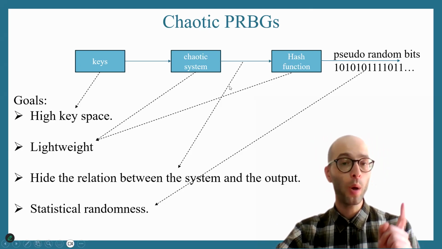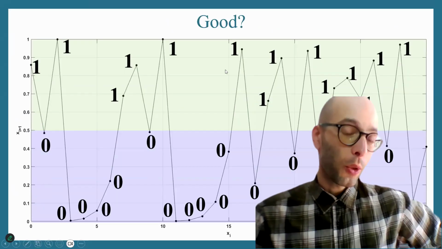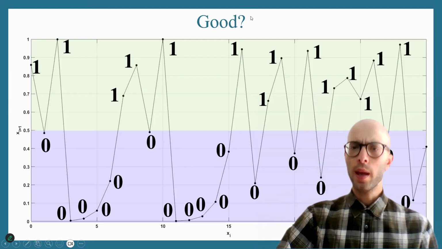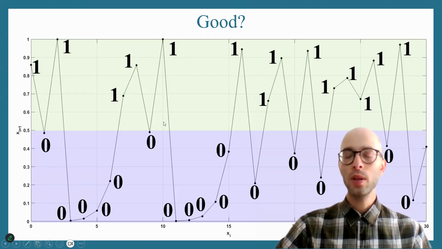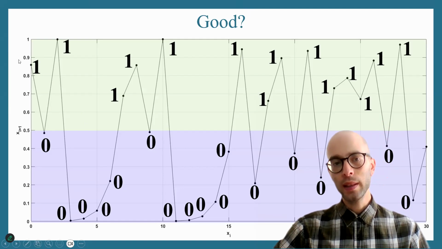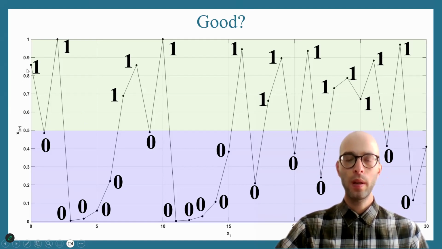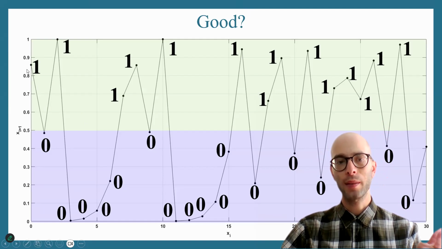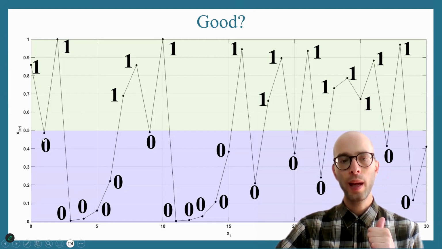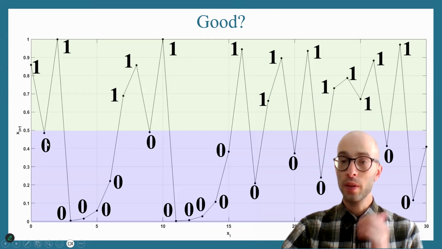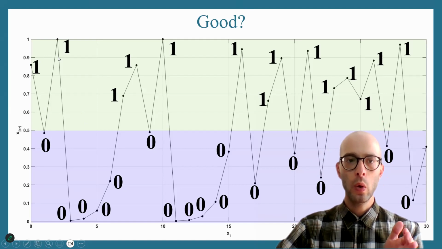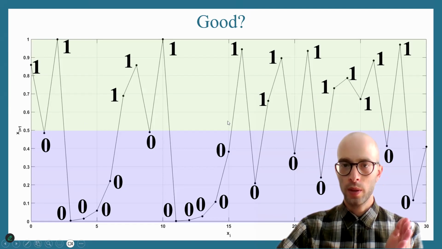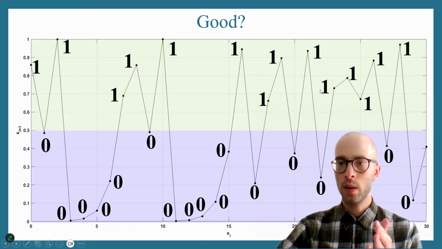So let me give you an example of a bad PRBG. So here I have the solution of a logistic map, okay, a very basic chaotic system. What you see here is the black line. And my hash generator works like this. If the time series is above 0.5, the output of the generator is a 1. If the time series is below 0.5, the output of the generator is a 0. Okay, so this is a very, very basic threshold comparison. So the time series gives 1, 0, 1, 0, 0, 0, 0, 1, 1, 0, 1, 0, 0, 0, 0, 1, 0, 1, 1, 0, 1, 1, and so on.